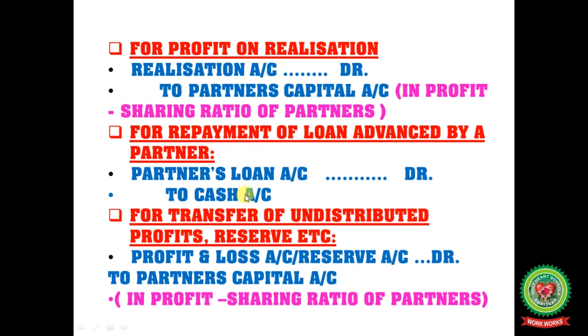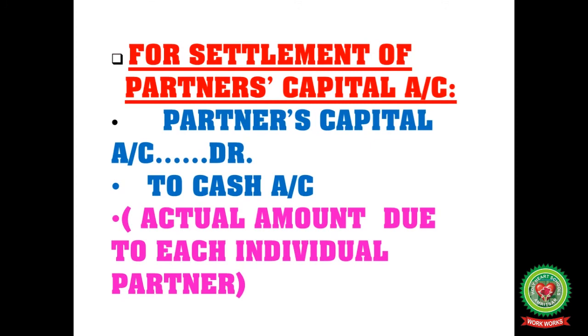Cash goes out, cash account credited. For transfer of undistributed profit, reserve, etc., how to transfer the profit and loss account and reserve account to the partners' capital account? Simply transfer it in the profit sharing ratio among the partners. For settlement of the partners' capital account, here the entry is partner's capital account to cash. Here you settle the accounts of the partner.